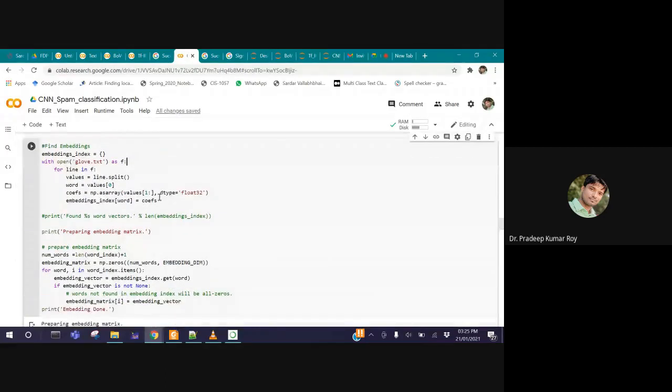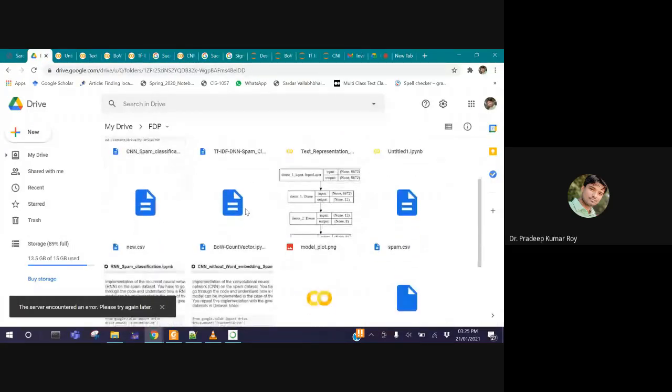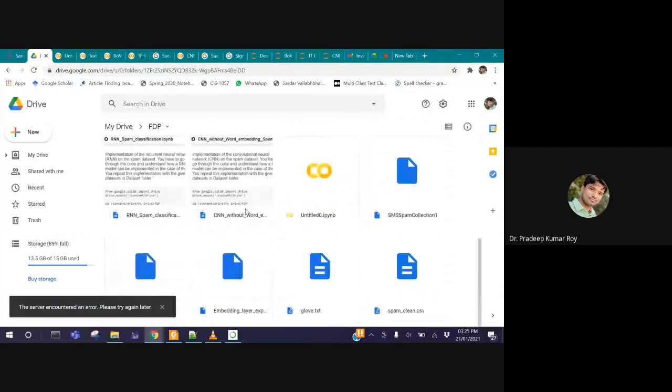So what are we doing here? We are just reading that file. The GloVe downloaded file has dimension 100. I'm using this 100 file, which I kept in the same folder, the FDP folder. I'll show that one also. See here. So where is it? Here it is. See this one. The GloVe file I kept here, glove.txt, and this file's dimension is 100.